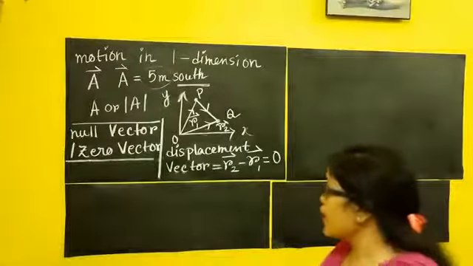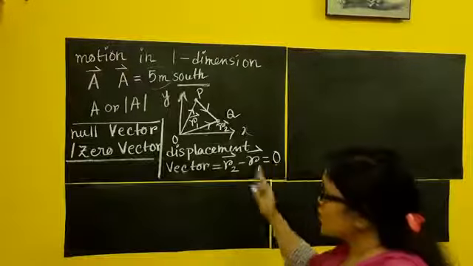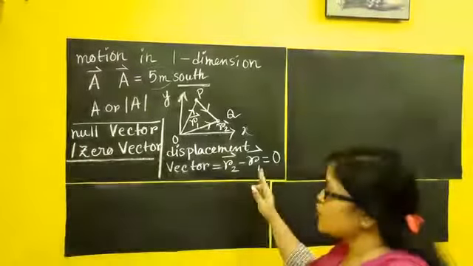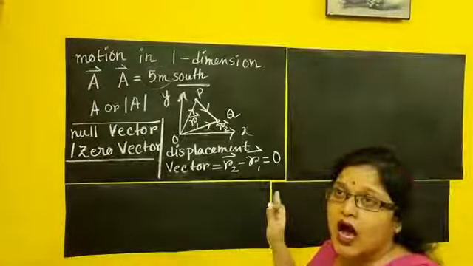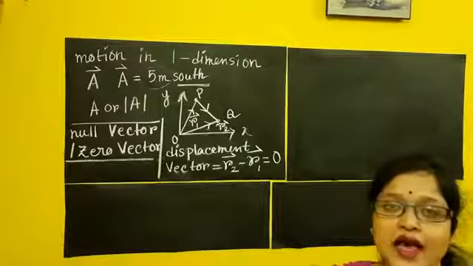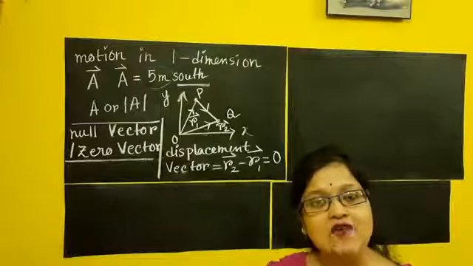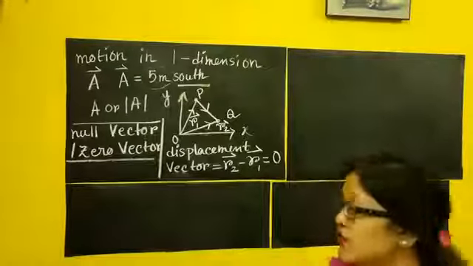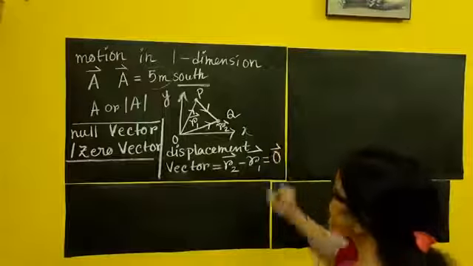Therefore, if a displacement vector gives me a 0 from vector subtraction, then obviously, since I am performing my calculation on vector quantities, as a result I will get a vector quantity. So this 0 is not a scalar 0; it is a vector 0.